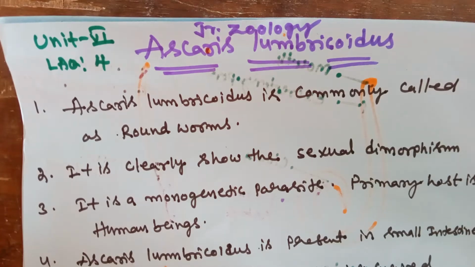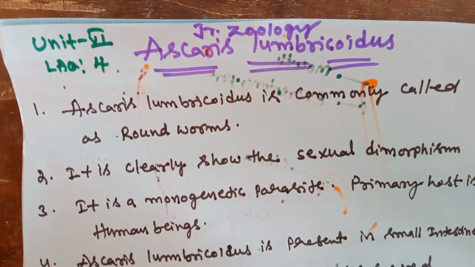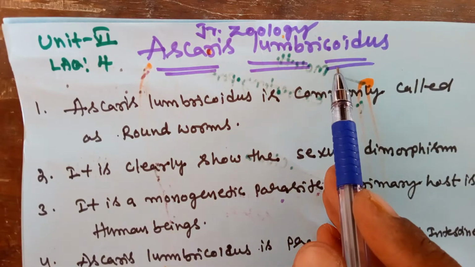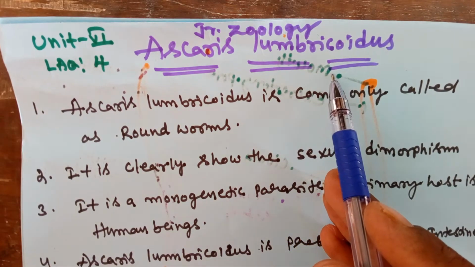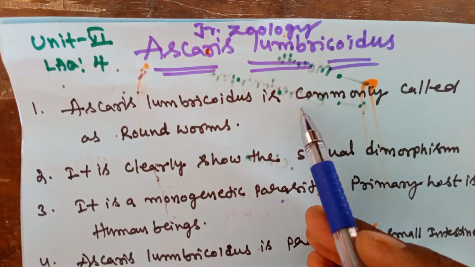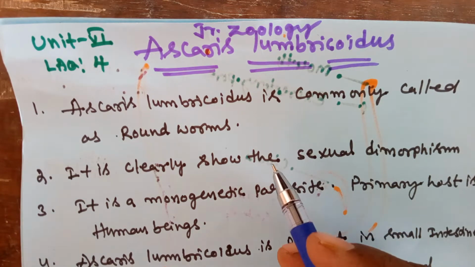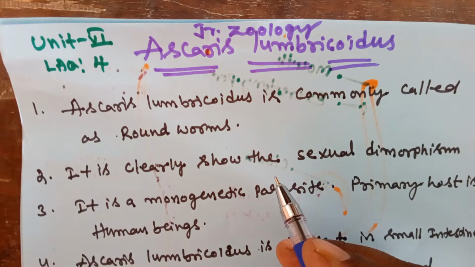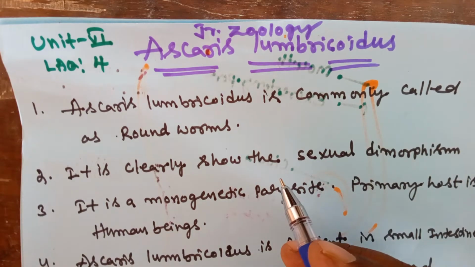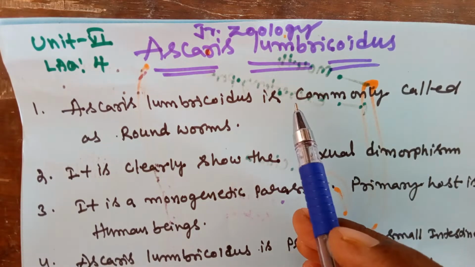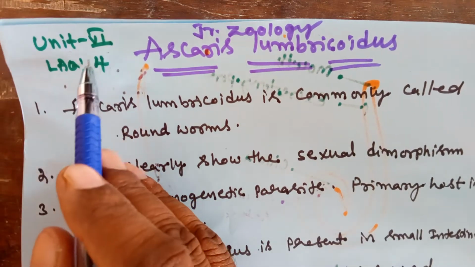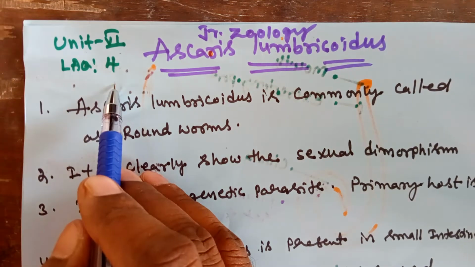So good morning students. Today's topic is Ascaris lumbricoides. Ascaris lumbricoides is a parasite. Where it is present in our body, its structure and life history, and which type of disease it causes. The entire topic is there, but this is important for exam purposes. Long answer question, unit 6, question number 4.